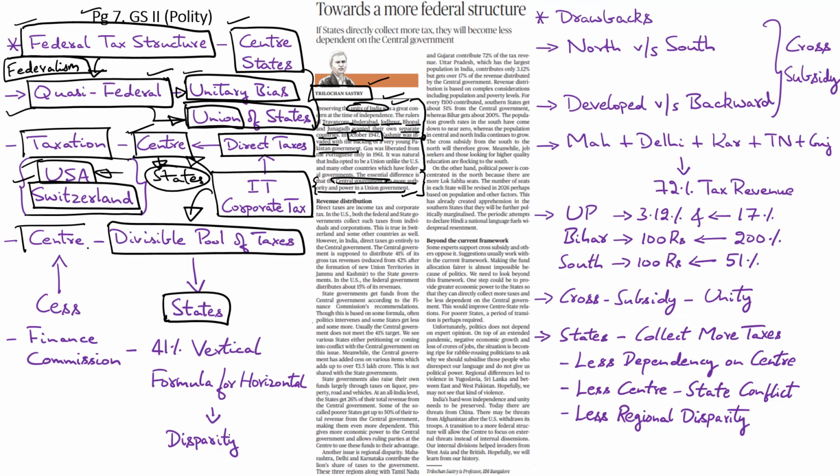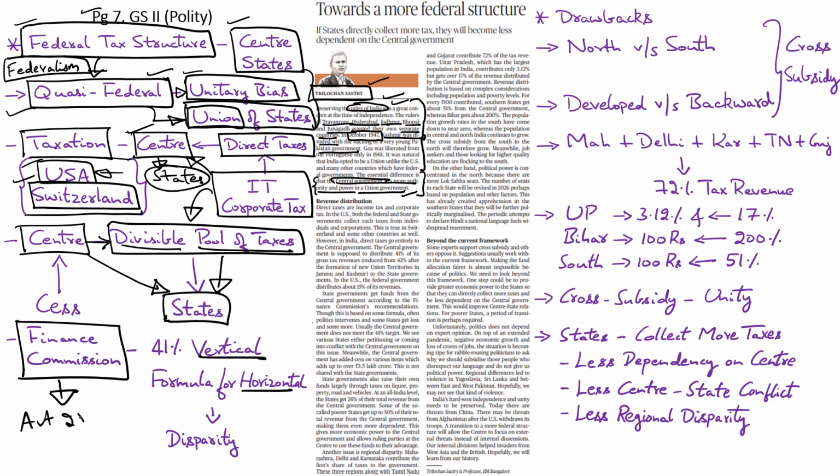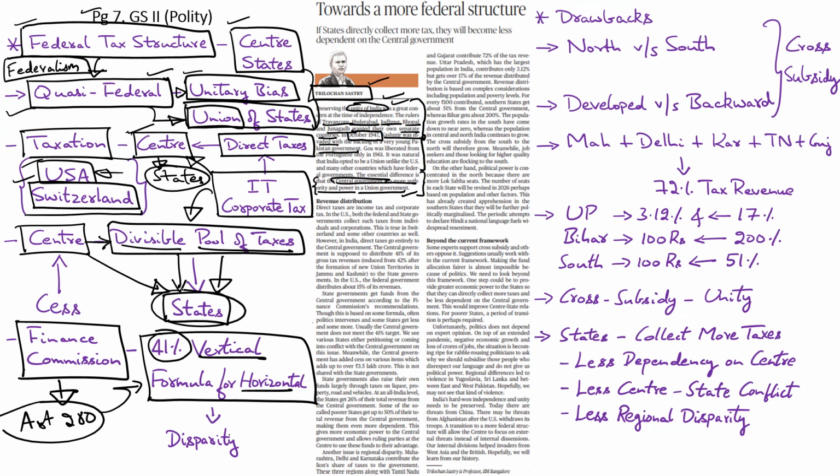But here in India, the states are heavily dependent on the center, as the center is responsible for allocating the divisible pool of taxes. This financial devolution has to be done both vertically and horizontally by the center as per the recommendations of the Finance Commission, which is provided for under Article 280 of the Constitution. The Finance Commission comes out with a formula for this devolution, and the latest Finance Commission has prescribed a 41% vertical devolution of funds from the divisible pool of taxes to the states.